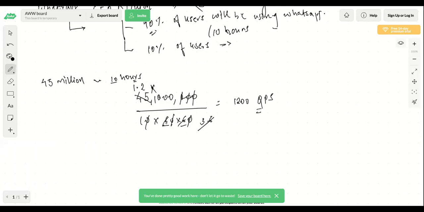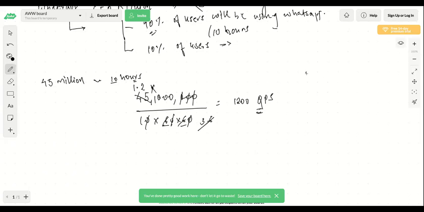Now, you don't need to exactly divide these numbers. You can make some estimations. So that should be perfectly fine. So we have said that this will be somewhere around 1.2, and that's why this will be 1.2 into 1000. So it came out to be what? 1200 QPS. So your system should be able to support 1200 QPS.